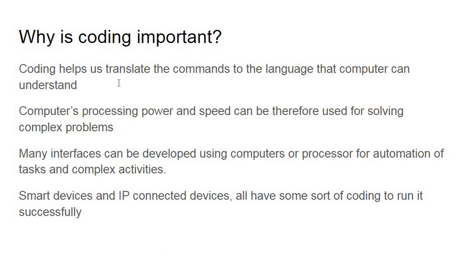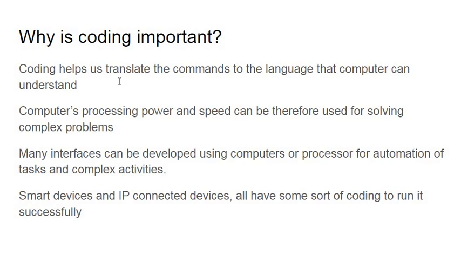The first statement: coding can help us translate commands from binary so we can understand it, and we can somehow tell the computer what to do, so it acts as an intermediary. And then the computer's processing power, you guys probably know this, the computer is very strong and can solve problems very quickly, unlike the normal human brain. So we can use the computer with the use of coding. Without coding, we won't be able to use the computer.